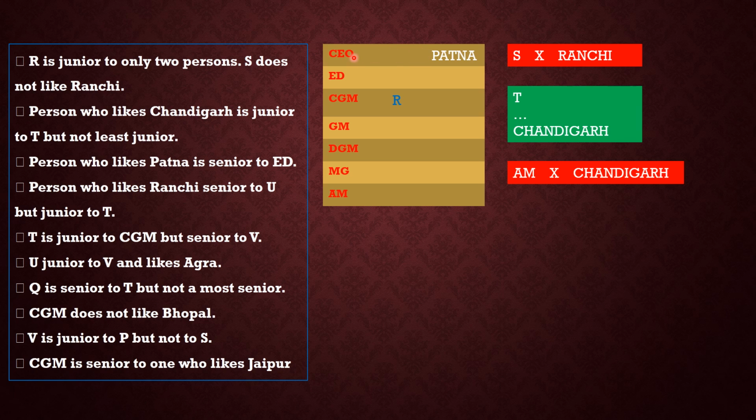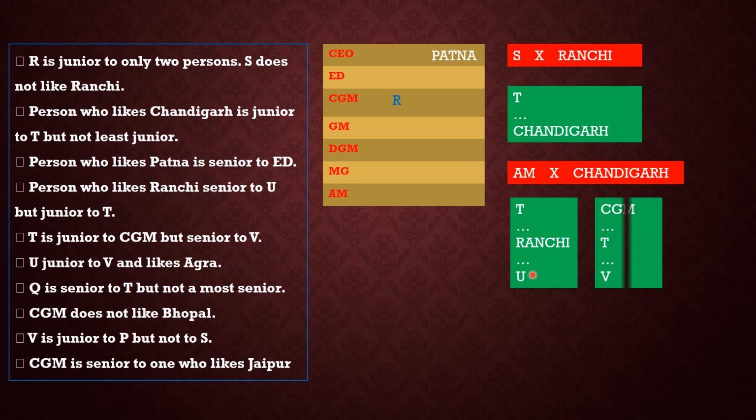The person who likes Ranchi is senior to U but junior to T. We can represent it like T dot Ranchi, then dot U. The next statement is T is junior to CGM but senior to V, means CGM then dot T then dot V. Again, it is not given that they are immediate juniors or seniors, therefore we are using dot notation. Who is junior to V and likes Agra, means U belongs to the city Agra and he will be below V. Therefore, it can be represented as V then dot U belonging to Agra.